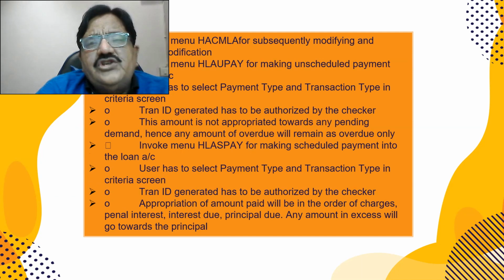HLUPAY is for unscheduled payment other than EMI. A customer wants to prepay the loan. Right, the payment type, transaction type, cash, transfer entry from the account. A TRAN ID is generated which has to be verified.